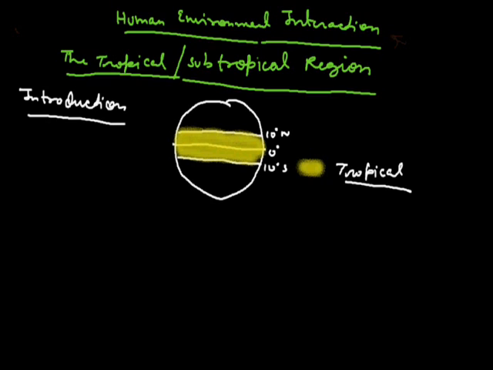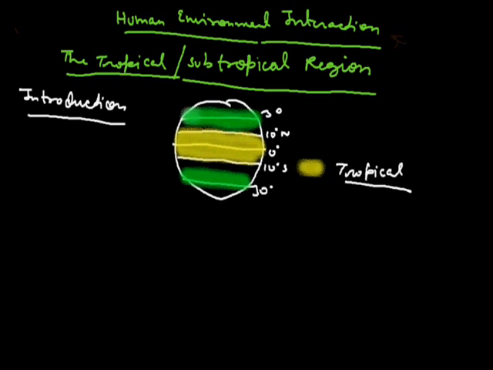And if we come to the subtropical areas, then the areas which are near to 30 degrees, they all are known as the subtropical regions, means 20 to 40 degree north and south.